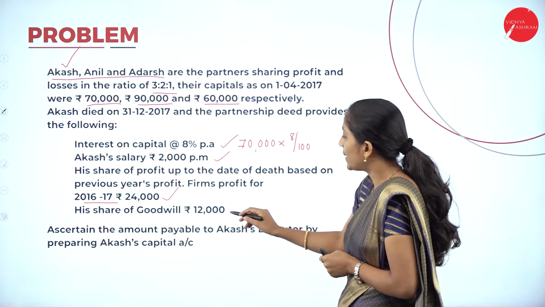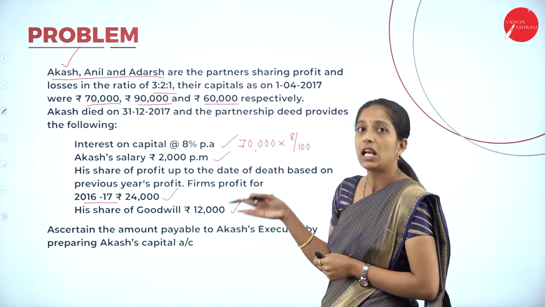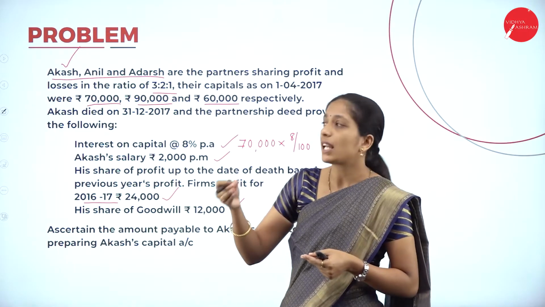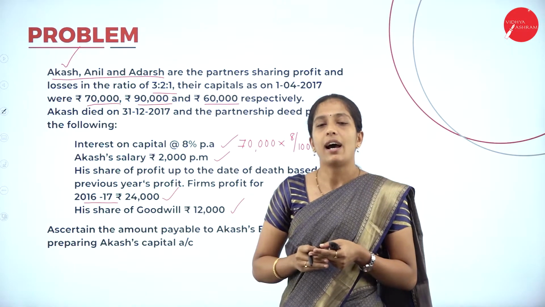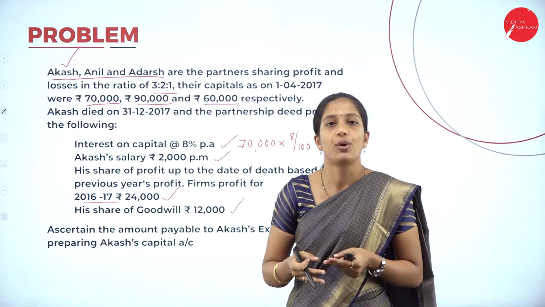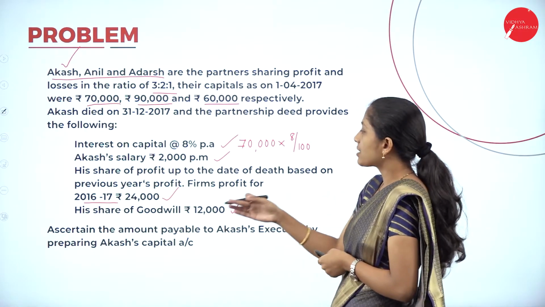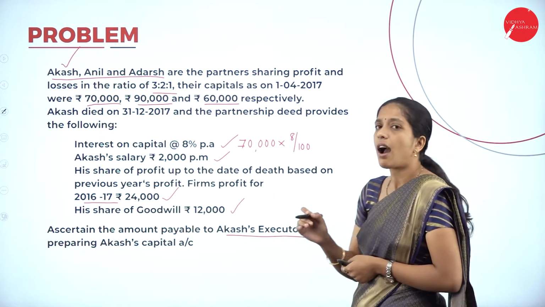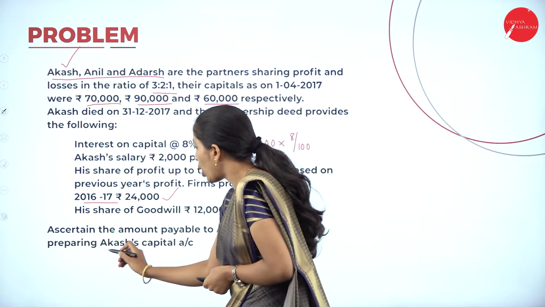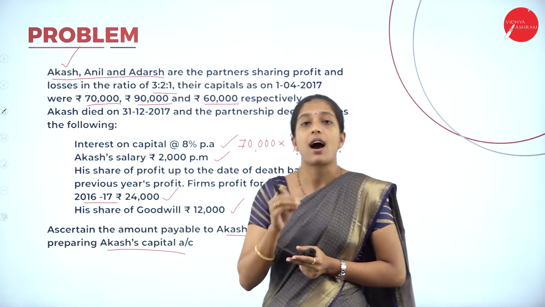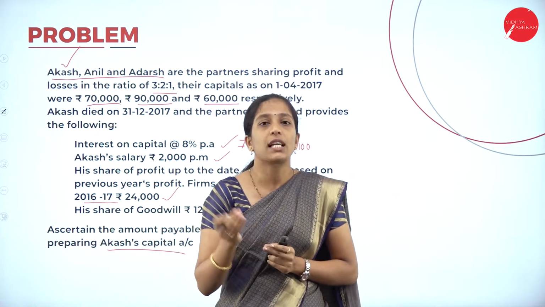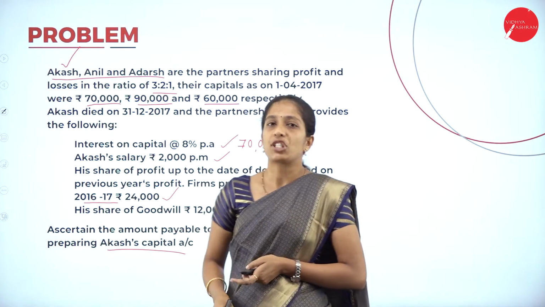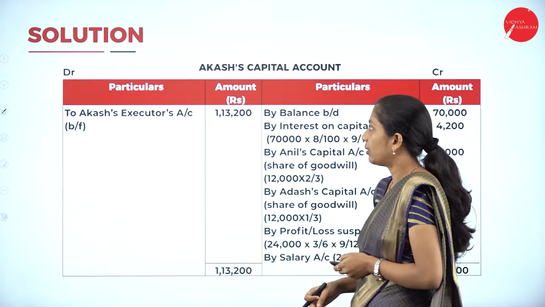Next, his share of goodwill is 12,000. They have given his share of goodwill as 12,000, which has to be given by the remaining partners, Anil and Akash, in the gain ratio. Next, ascertain the amount payable to Akash's executor by preparing Akash's capital account. So we have to prepare Akash's capital account and see how much amount has to be given to his executor. Now we shall prepare Akash's capital account.